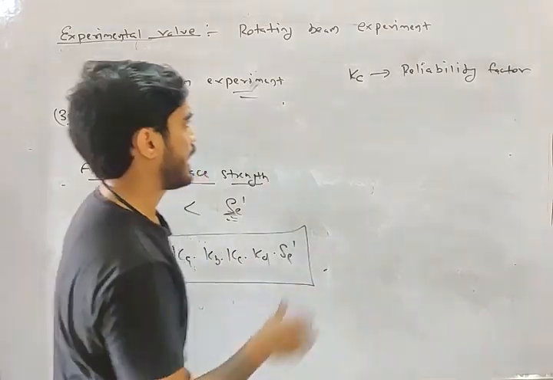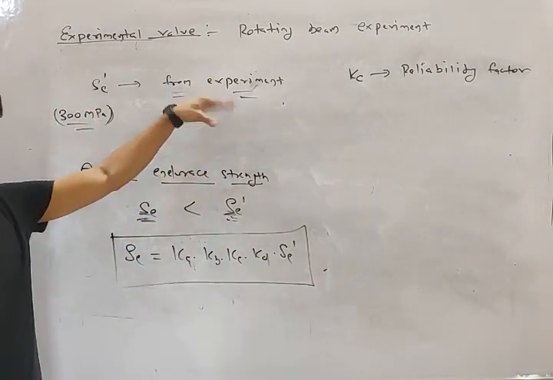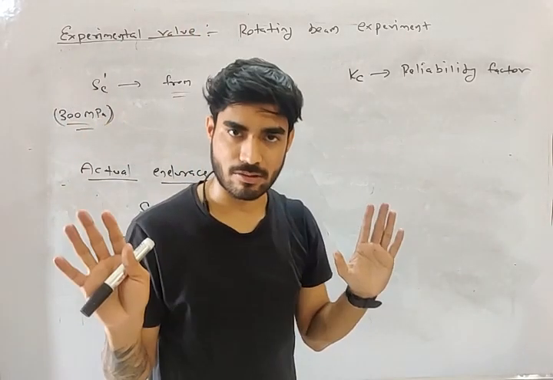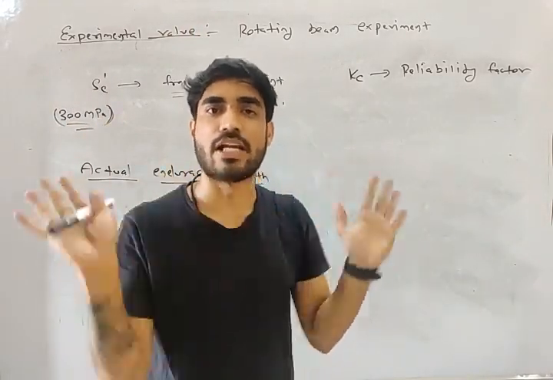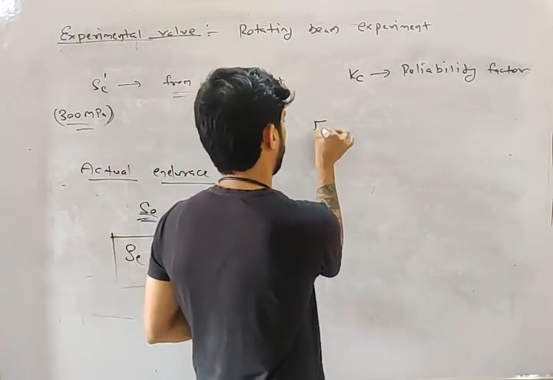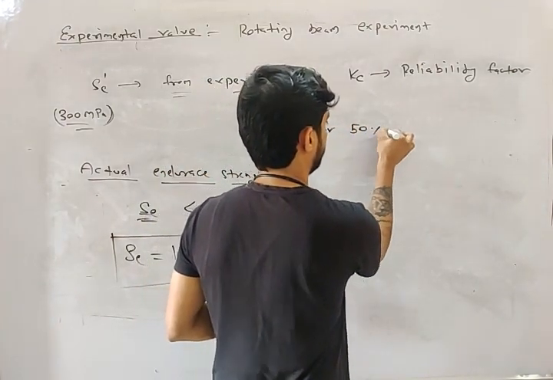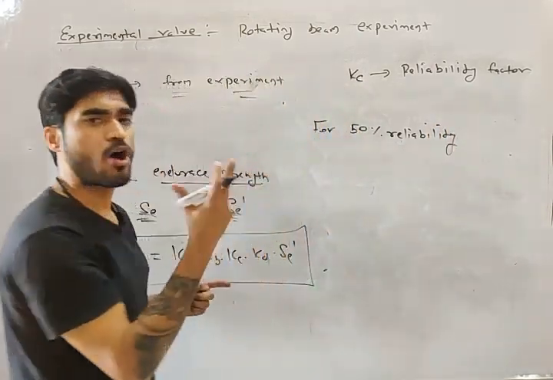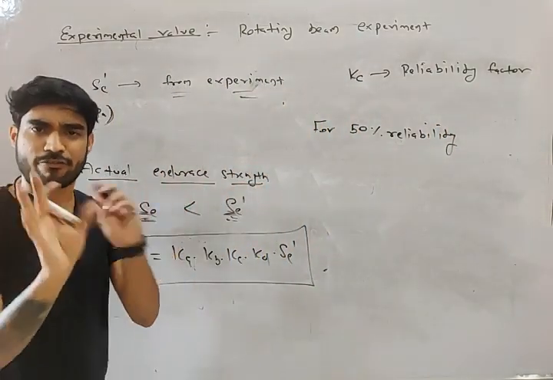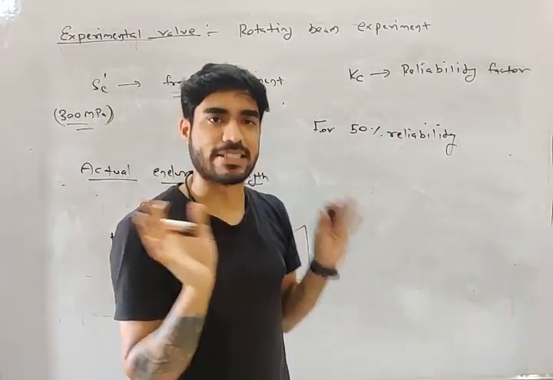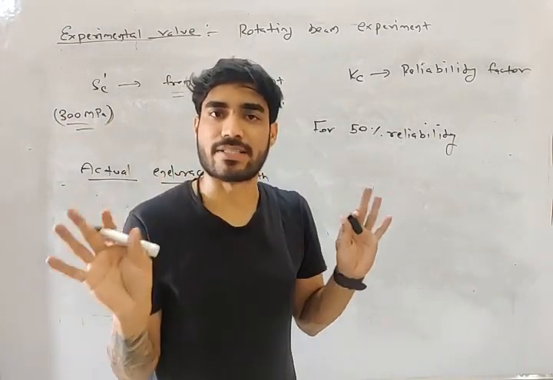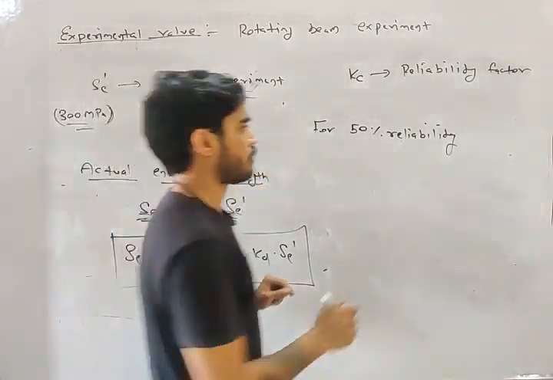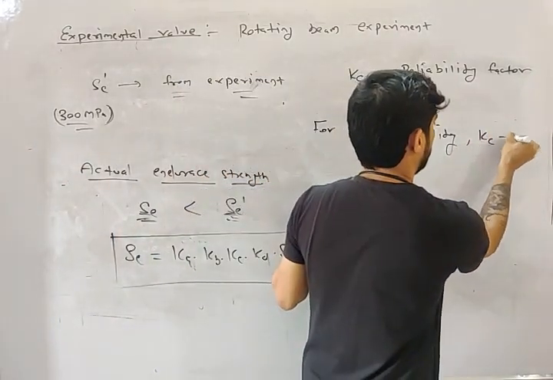So what is the reliability factor? In case of experiment, whatever value you are getting is only 50% reliable. So for 50% reliability, whatever value we are getting from the experiment, how reliable is it? 50%. There is a 50-50% chance that it will be safe or it will fail. So for experiment, the reliability is 50%. So for 50% reliability, Kc will be 1.